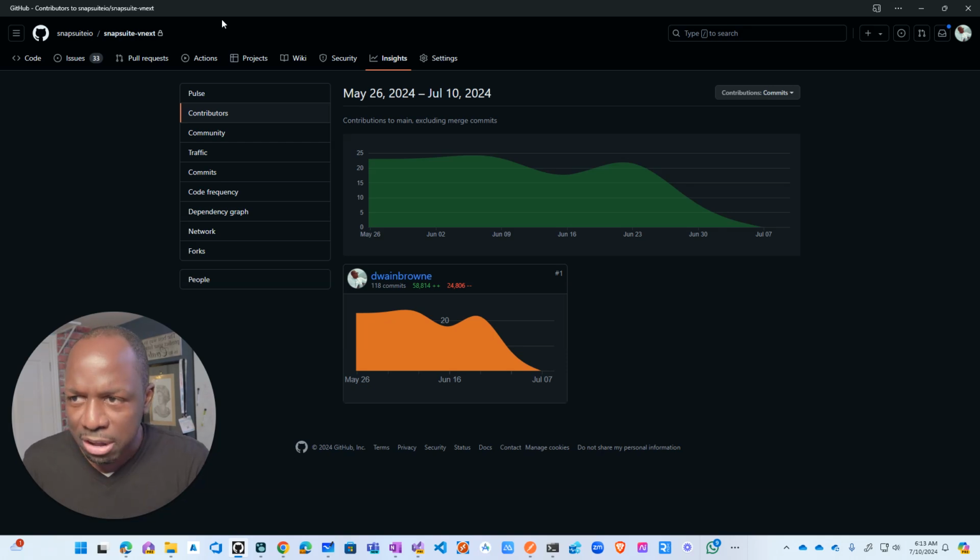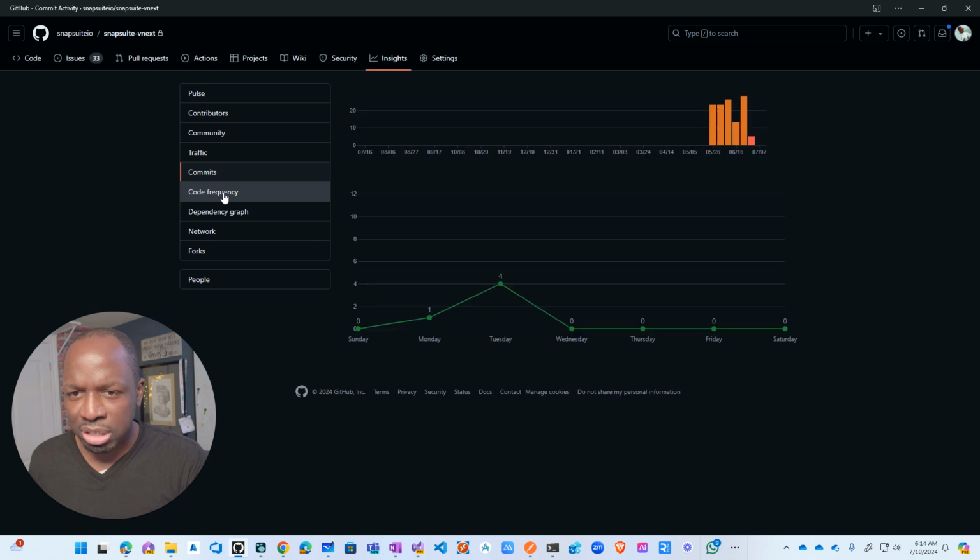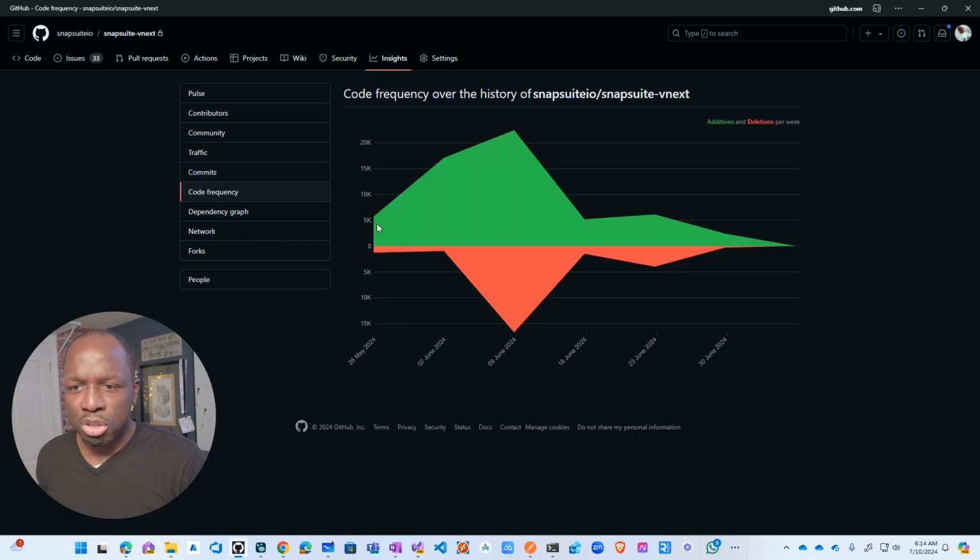And if you look at my linked thing, this is a private repo. But if you look at my productivity, here you will see commits. Actually not this one here. I think it's code frequency. Yes, here. So if you notice, I started on the 26th of May, decided I'm going to rewrite the entire thing. Look at this, and just to be clear, this is just one developer: 5,000 lines of code, 10,000 lines of code, 30K, 15K, 20K lines of code, and then it's starting to taper off a little bit in terms of monthly contribution. That's just to give you an idea of the scale at which I've been able to create code for this application.